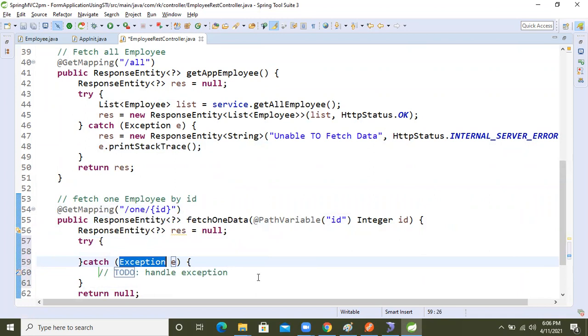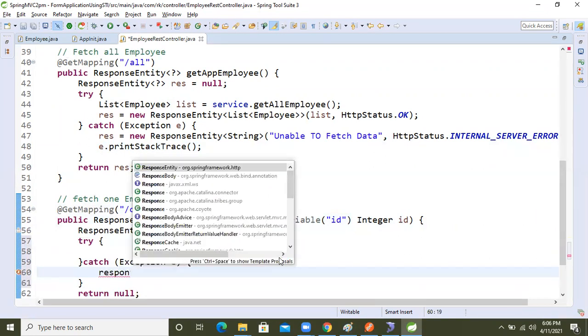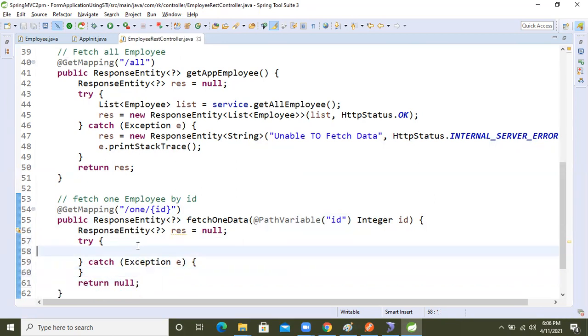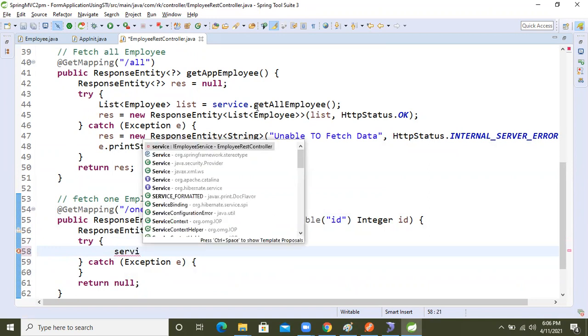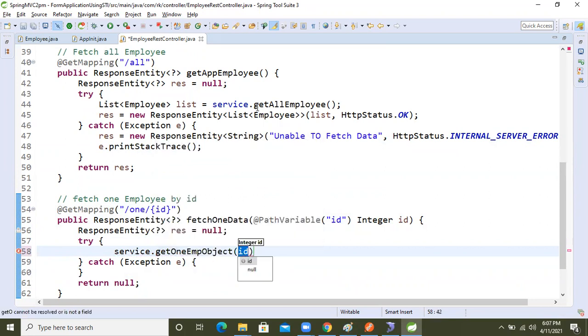Okay? Inside that catch block, what I'm going to do now? Response entity, right? No, still no need. First we need to write the logic inside the try block. Okay guys. One record we need, right? So service dot get one record, get one object.